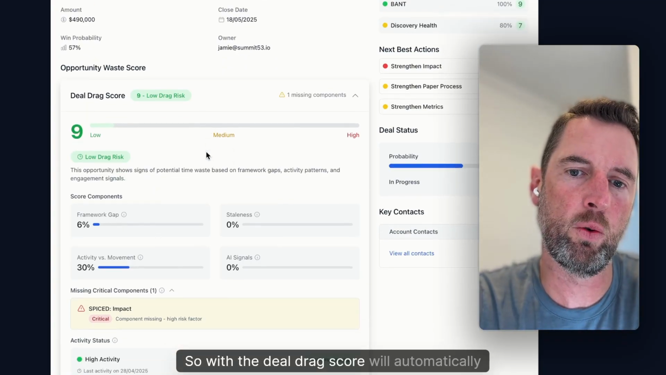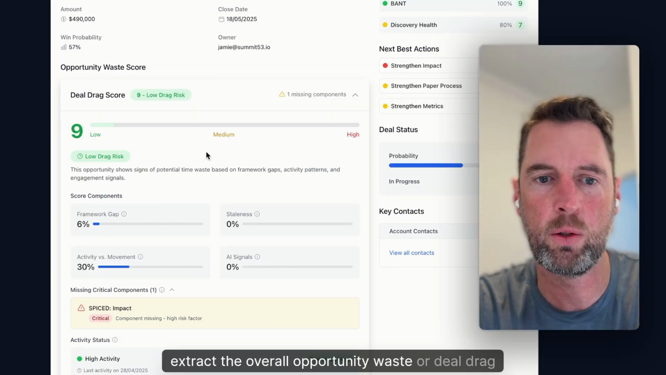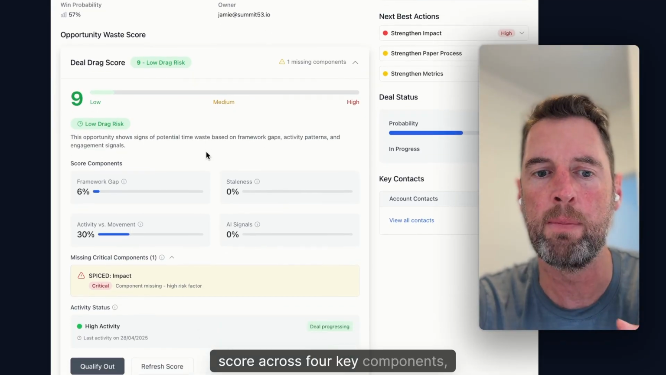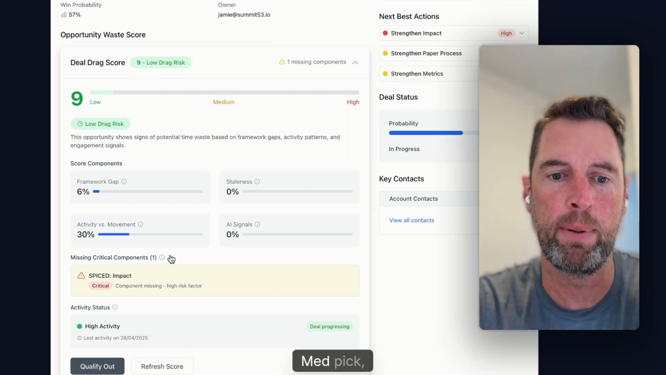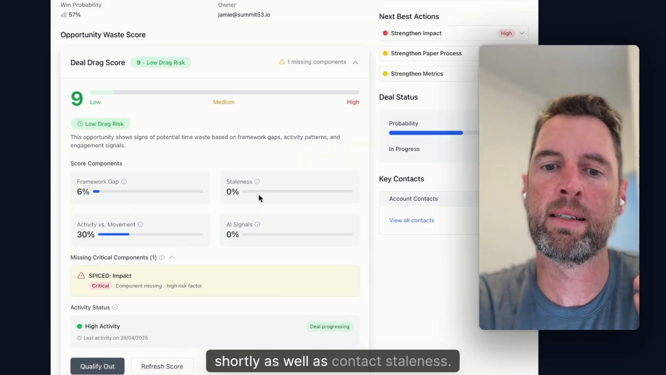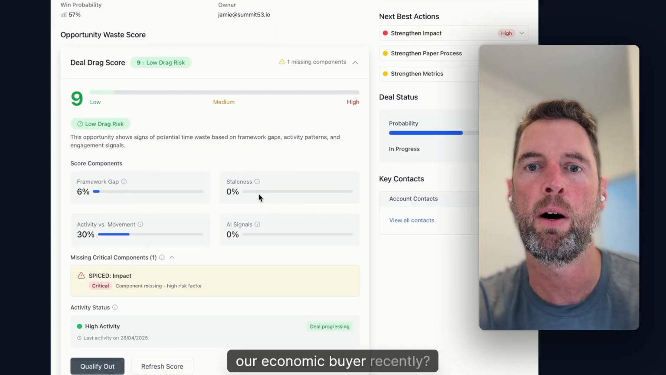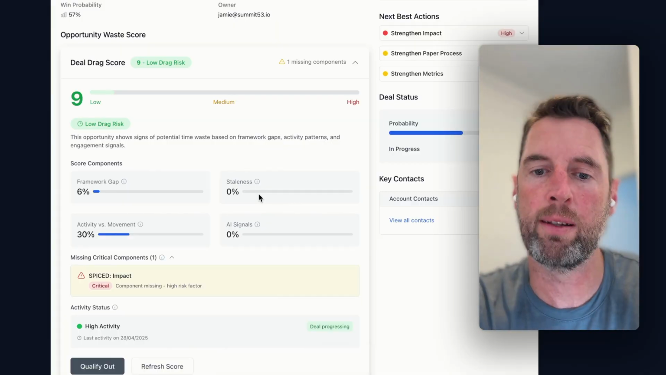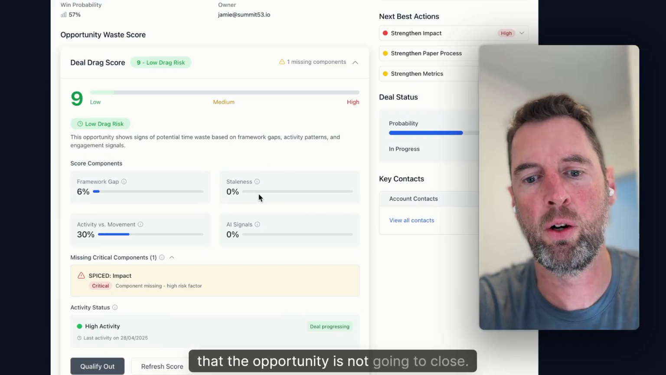So with the deal drag score, we'll automatically extract the overall opportunity waste or deal drag score across four key components, which includes the framework gaps across MEDDPIC, SPICED, and BANT, and we'll circle back to that shortly, as well as contact staleness. So have we been in touch with our champion, our economic buyer recently? If not, then that obviously indicates a pretty high risk that the opportunity is not going to close.